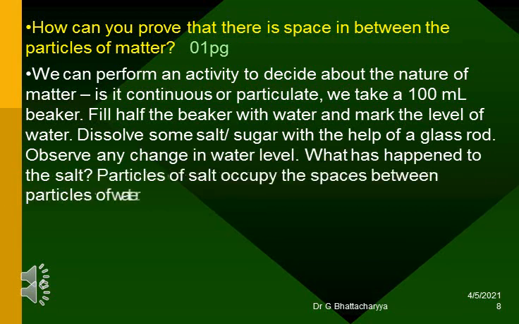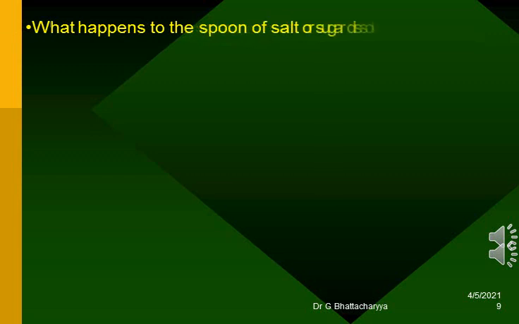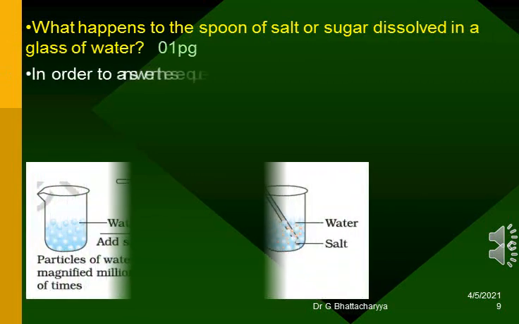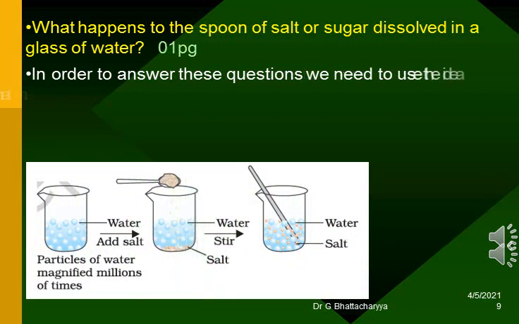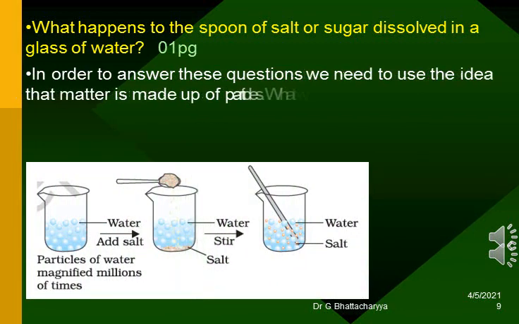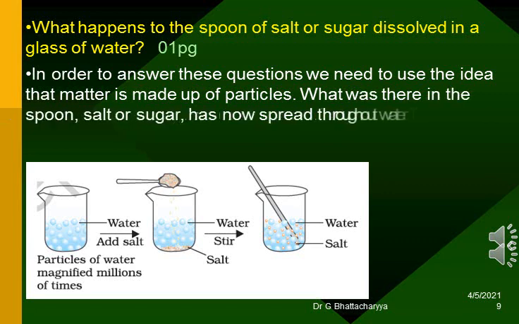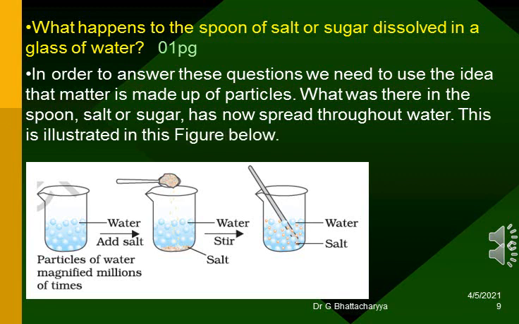What has happened to the salt? Particles of salt occupy the spaces between particles of water. What happens to the spoon of salt or sugar dissolved in a glass of water? In order to answer these questions, we need to use the idea that matter is made up of particles. What was there in the spoon, salt or sugar, has now spread throughout water. This is illustrated in this figure below.